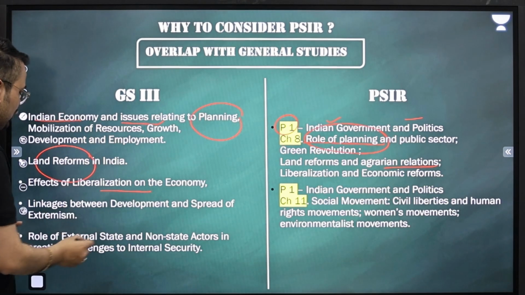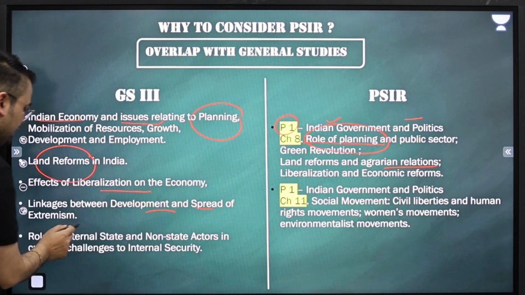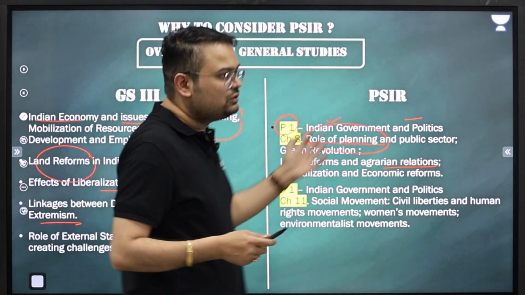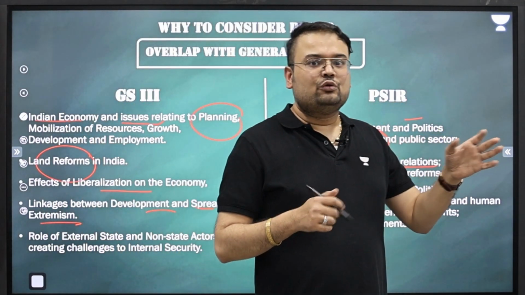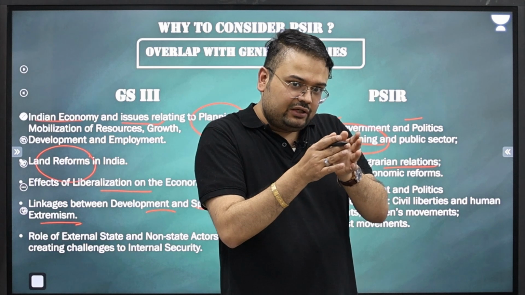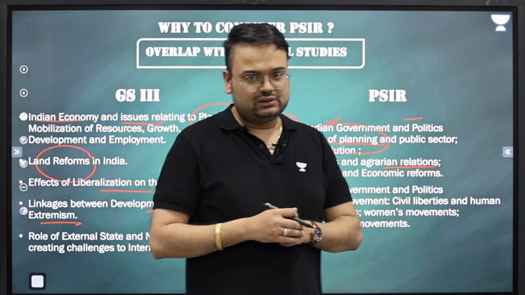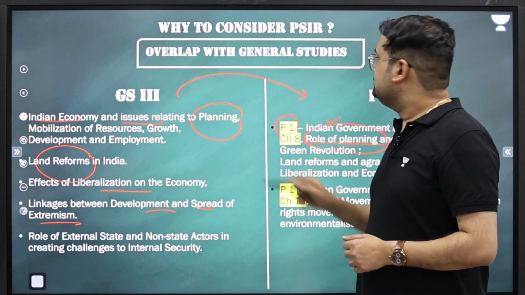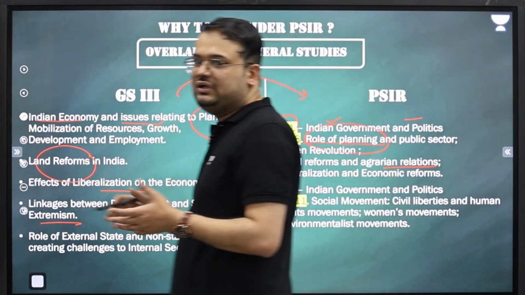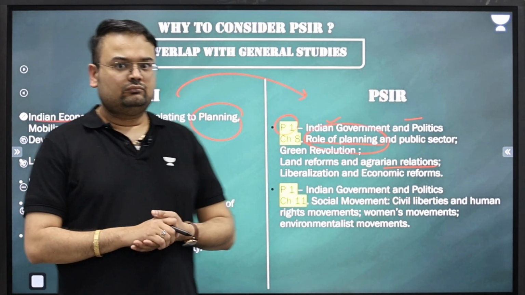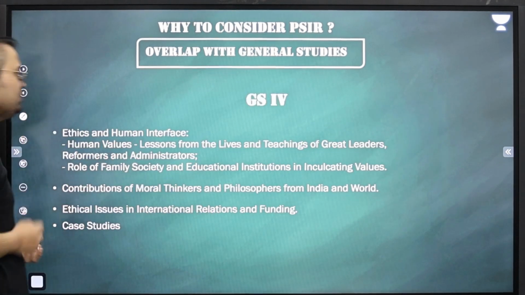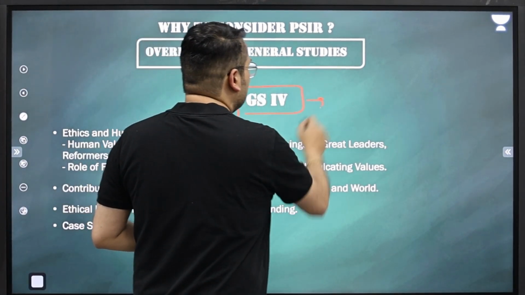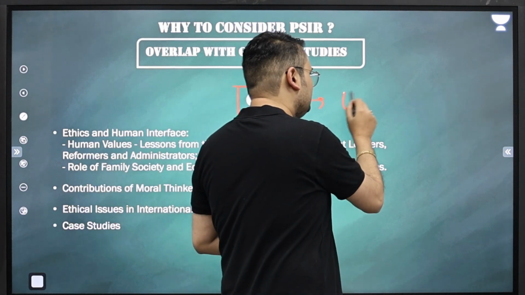Effects of liberalization and economy, linkage between development and spread of extremism. This is something that is linked with internal security, but it is also something that we study in political science with respect to different ideologies which emerged after independence. As such, again, we are able to see that even GS3 and PSIR are overlapping with respect to syllabus. This brings us to GS4. I think you must be knowing that GS4 is the paper known as the paper for ethics.